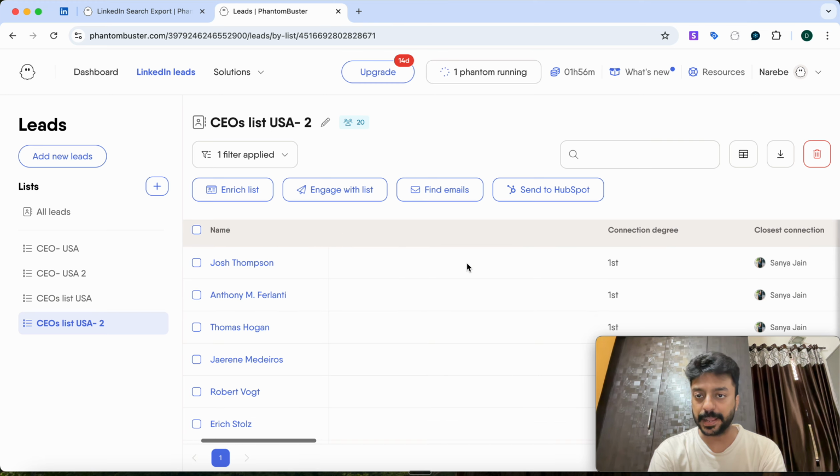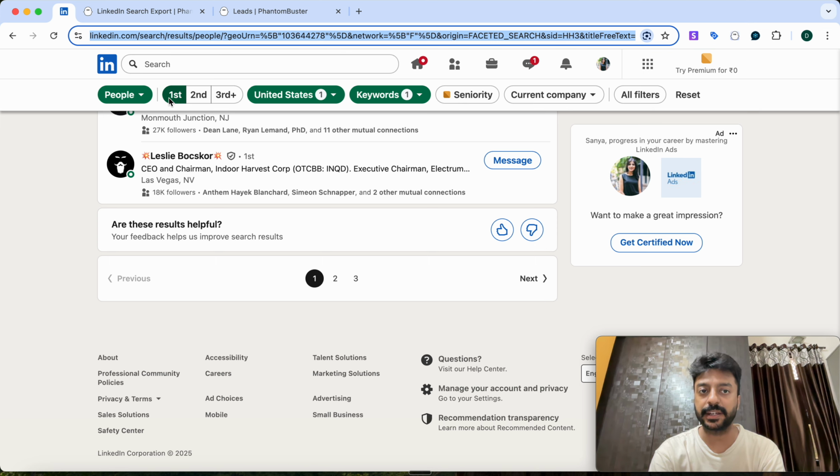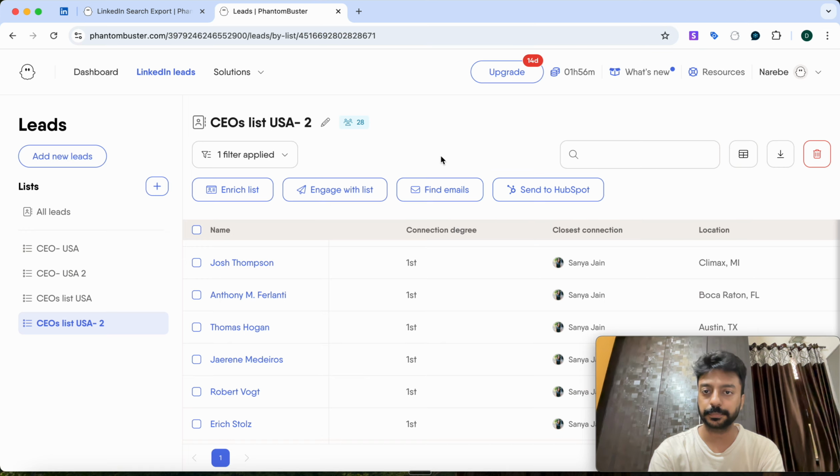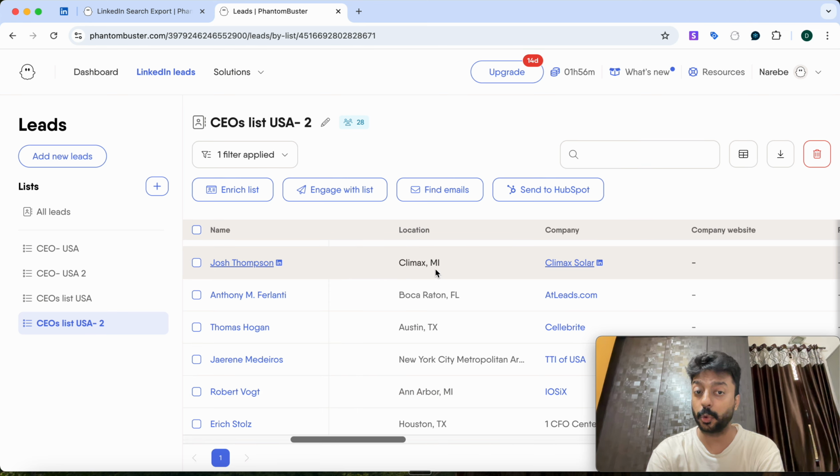The headline is absent right now. They all are my first degree connections, because that is what I selected here, first degree. Then, with whom I have just scraped the data from this profile, Sanajan. Then what is their location? So I've got the data on the basis of their location.